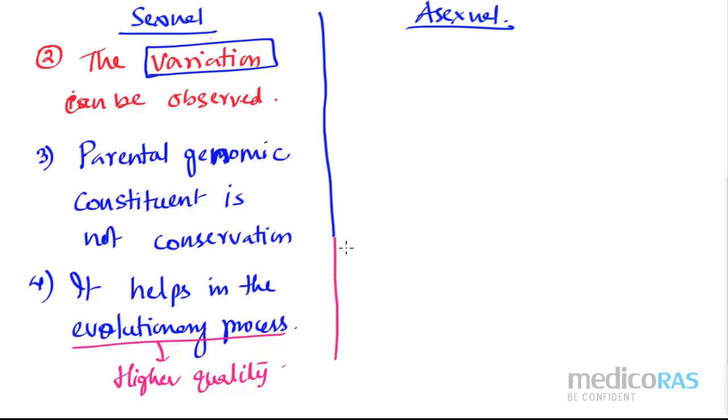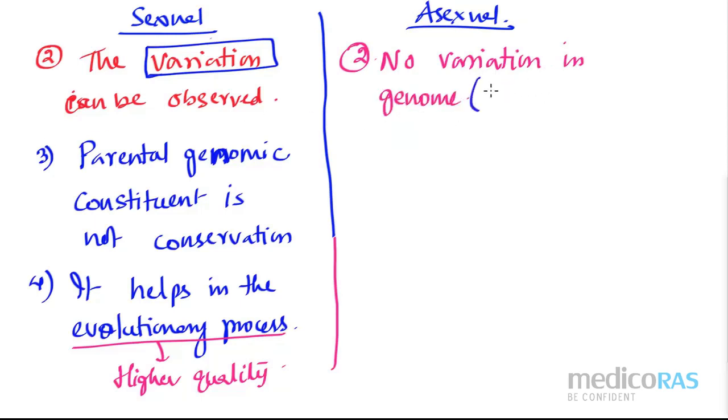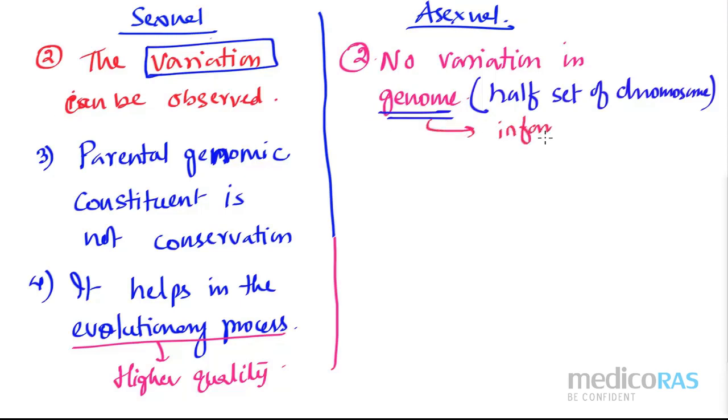Now come to the asexual. As they are keeping their parental information, there will be no variation in genome. Genome means what? Let me write this one. Genome means half set of chromosome, or simply I can write the information of gene. In a simple word, information of gene is known as genome. So there is no variation because you are keeping the same parental information, right?